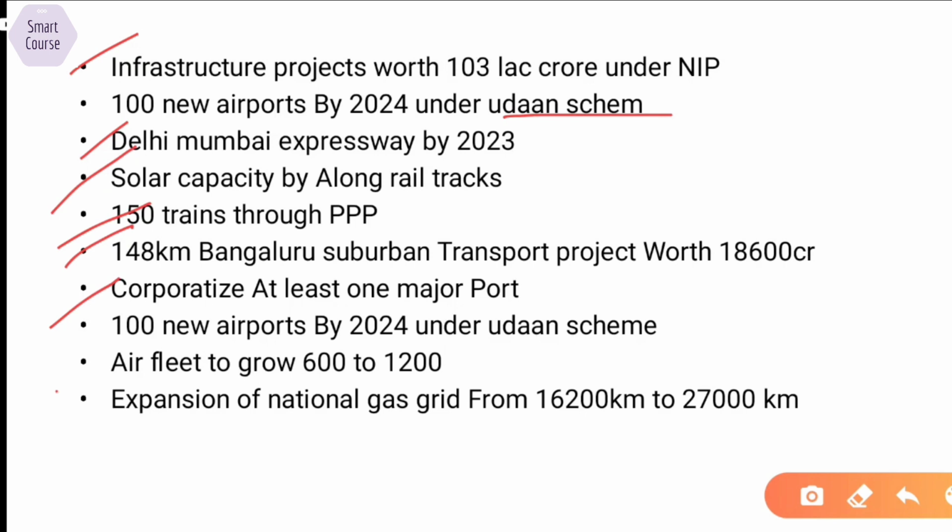Air fleet to grow from 600 to 1200. I mean, currently we have about 600 airplanes. It is going to increase to 1200 airplanes. Expansion of national gas grid from 16,200 kilometers to 27,000 kilometers.